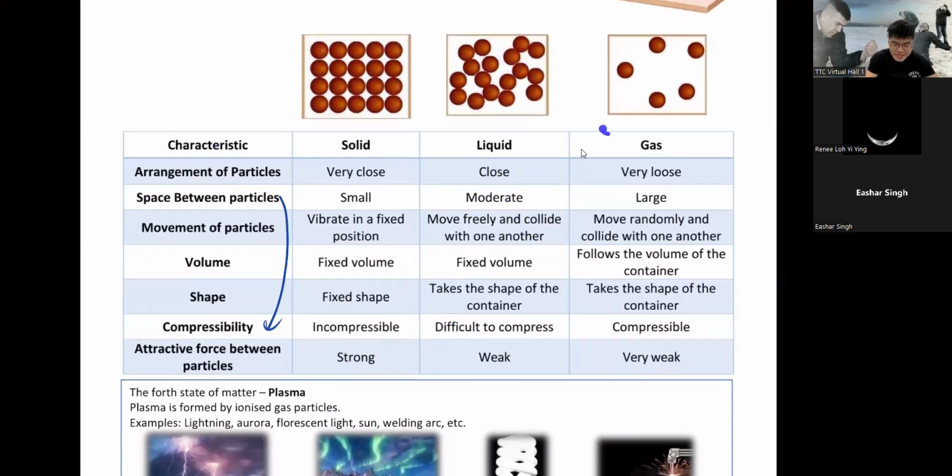And of course, gas, this one easy lah. Since there is so much space in between the particles, they are very easily compressible. You can compress gas and store it in a container. You know your aerosol spray, your mosquito spray. I'm sure you have that mosquito spray at home, right? That thing is compressed. It's gas.